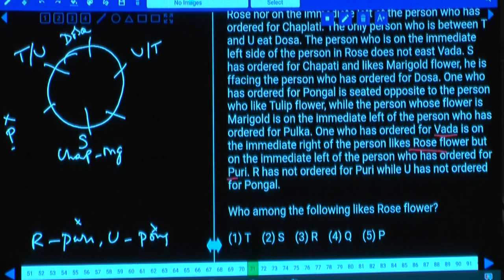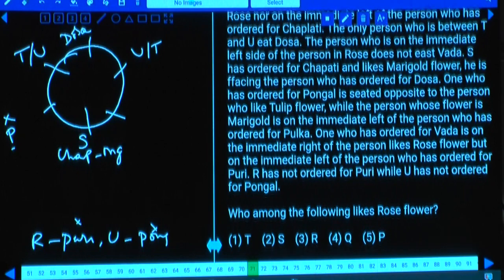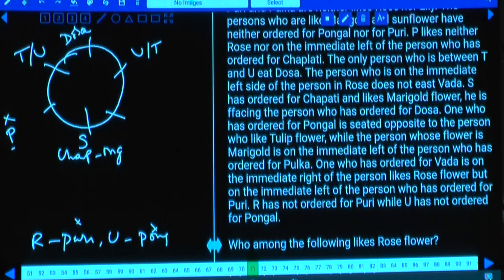Then tell me from where we can start this information. Now these two persons are opposite to each other. Pongal is seated opposite the person who likes tulip flower. Pongal and tulip must be opposite to each other. As pongal and tulip are opposite to each other, then tell me where can this pongal and tulip be.